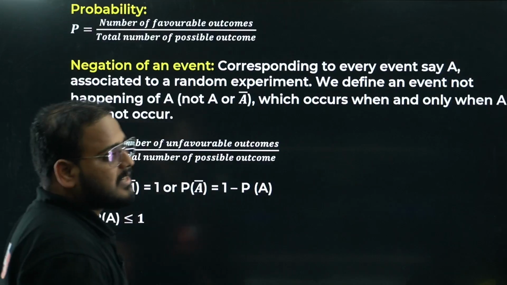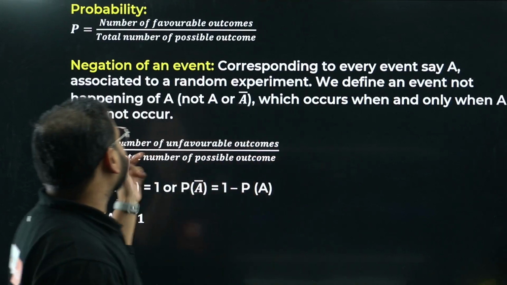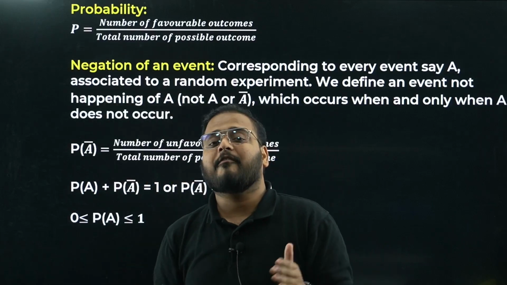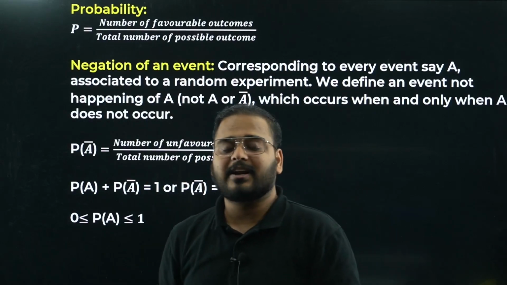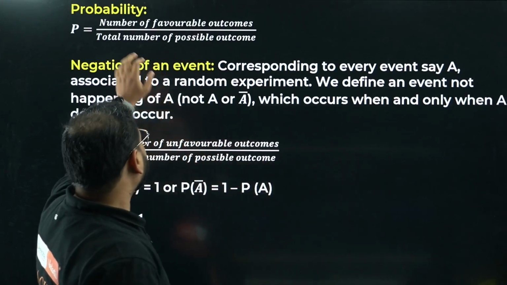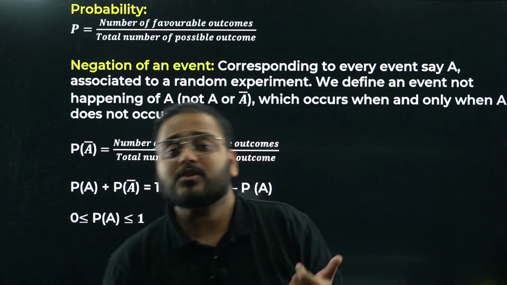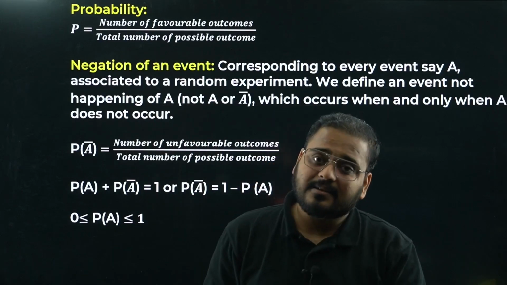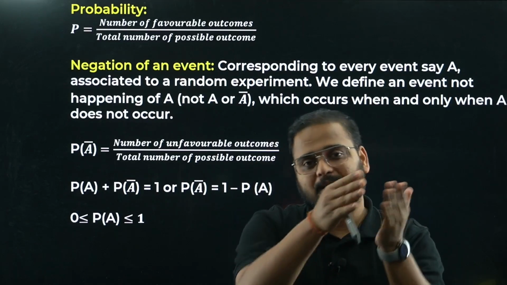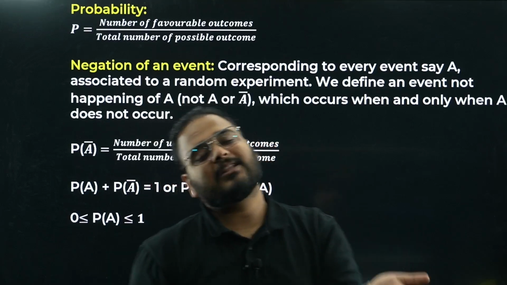Now moving on, some very important formulas that we have. One is the probability of an event and the other is the negation of an event. Probability means the chances of an event to occur, for example, the chances that when I toss a coin I'll get heads. It's a half chance, right? It is the number of favorable outcomes by the number of total outcomes. If I toss one coin, the total outcomes are head and tail. Head is going to come only one time, so 1 by 2.